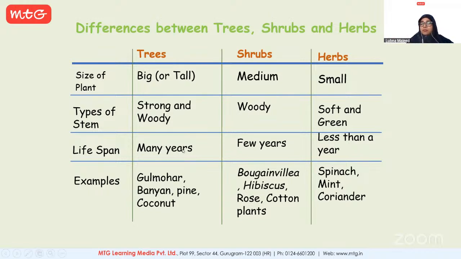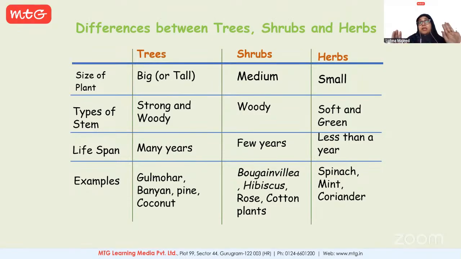Lifespan for trees, extended life years, many life years. Shrubs, in comparison to trees, very few, and herbs, it is even less than a year. So this clearly explains the differences. Then you have certain examples of these particular tree, shrubs, and herbs categories. For instance, you have gulmohar tree, banyan, pine, coconut, mango, apple; shrubs: rose, hibiscus, bougainvillea, cotton plant; herbs: spinach, mint, coriander. So you have different examples, different types of vegetables and plants around us.